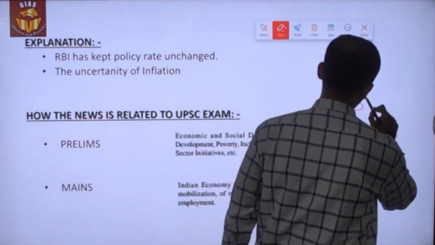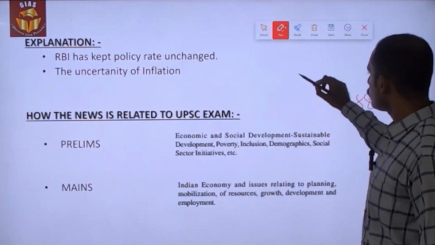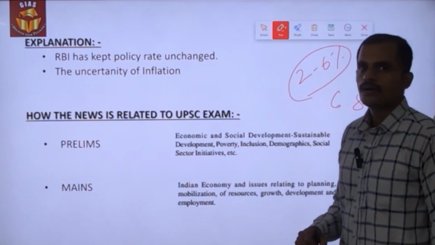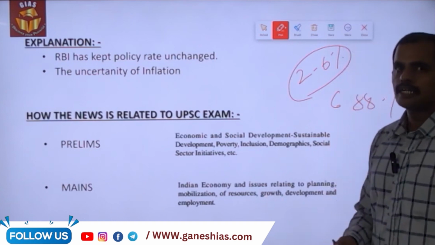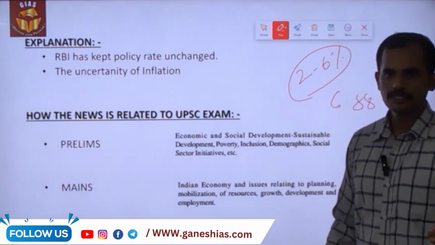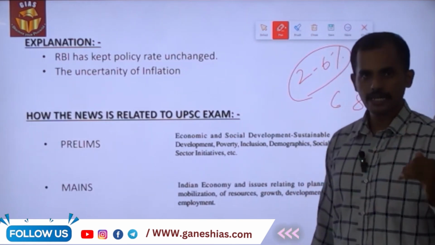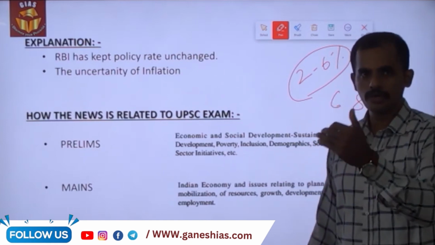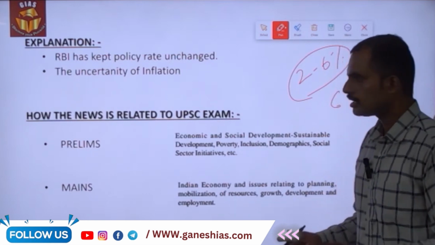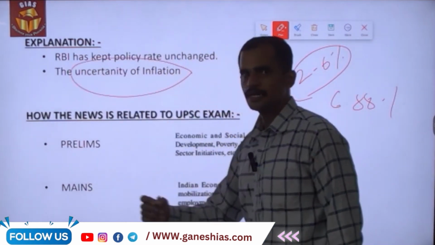the inflation rate is well above the expected limit of 2 to 6%. And then there has been uncertainty in the inflation. Why? Because of the lesser production of pulses and suboptimal level of rainfall, and then the El Nino impact which is going to impact in the near future, and these are all the things which keep the inflation in uncertainty in the near future.